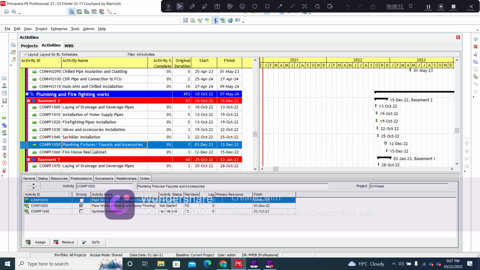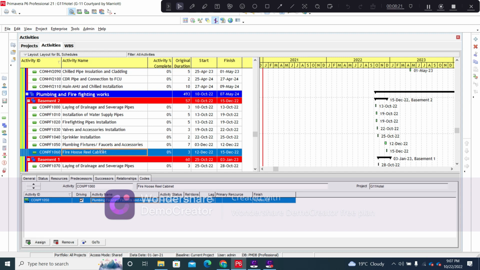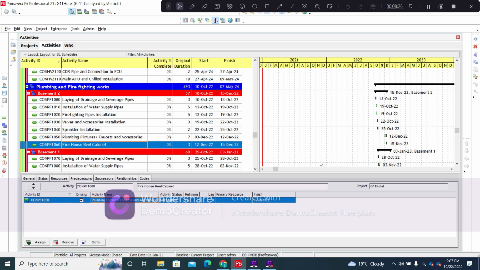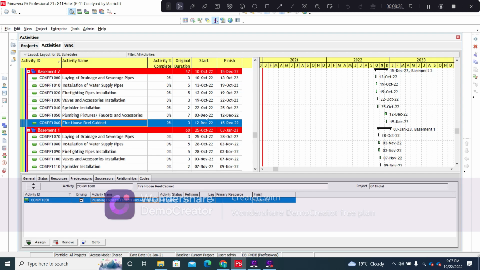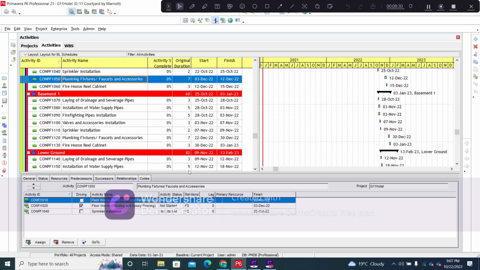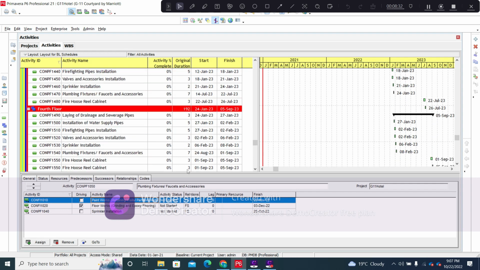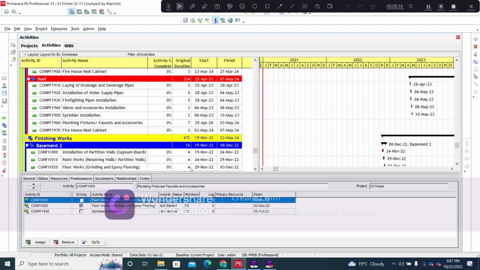The plumbing and fixtures can only be installed once the paint works and the flooring works have been completed on the set floor, and obviously the fire hose reel cabinet installation can also only be completed once the finishing works have been completed. So the same pattern has been followed on all the floors, with these two activities starting at a later date. So here you can see that we complete the HVAC works by 7th May 2024.